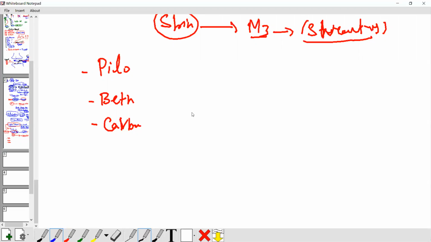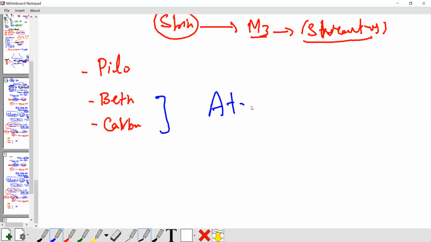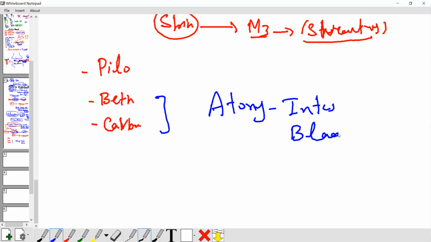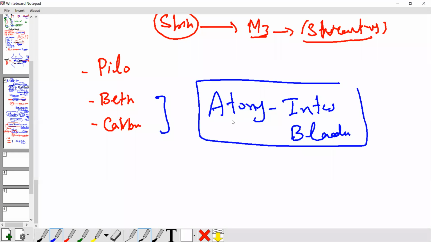Bethanechol and carbachol we use for atony of the intestine. It means the intestine is not working. Or your bladder is not working, with no contraction of the bladder. One thing you must keep in mind: if the bladder has a stone or an obstruction, the patient is not able to pass urine. If you have a stone inside the bladder or any obstruction, never give bethanechol or carbachol. Likewise, if there is intestinal obstruction, never use bethanechol or carbachol.